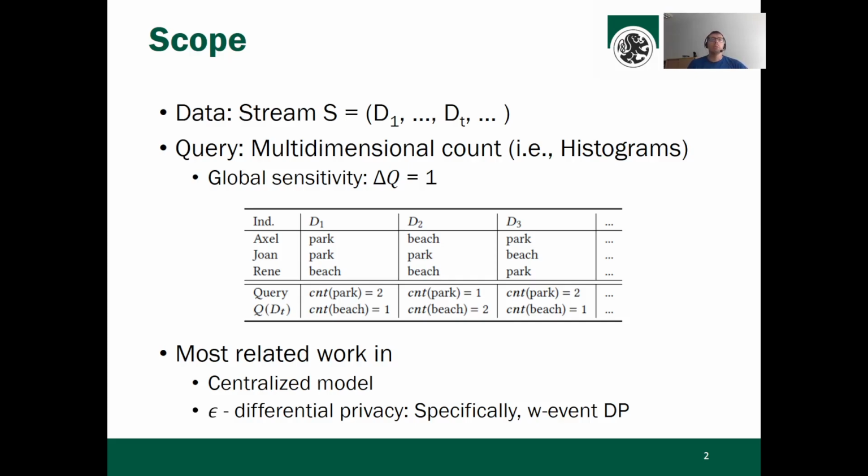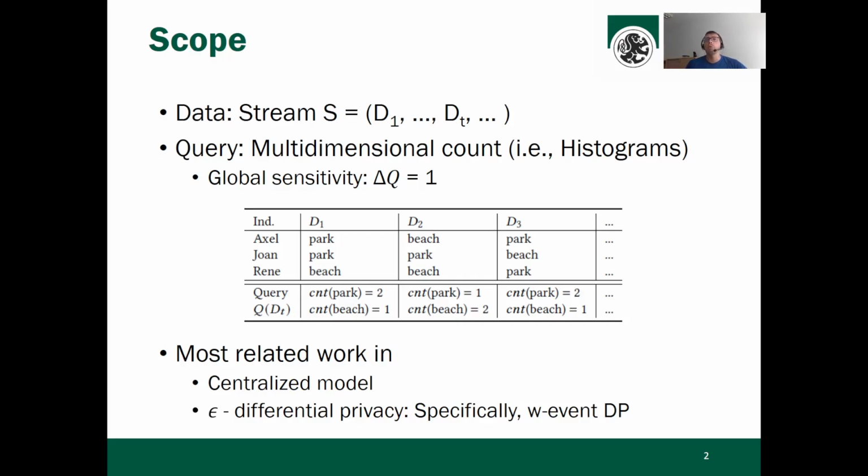And here in an example, we record for each individual the location where, for instance, Axel is located. And we see at first he's at the park, then goes to the beach and returns finally to the park. And the sequence continues infinitely.